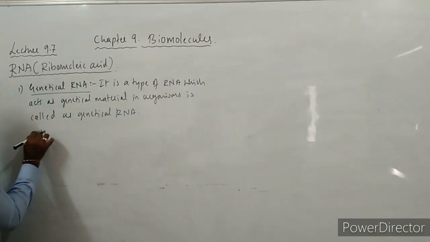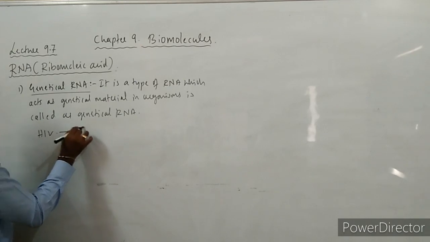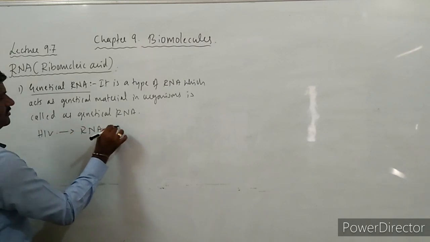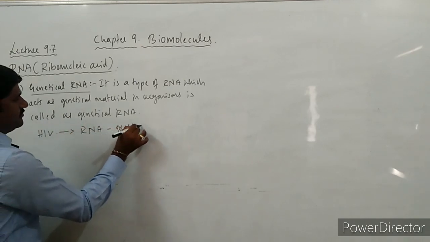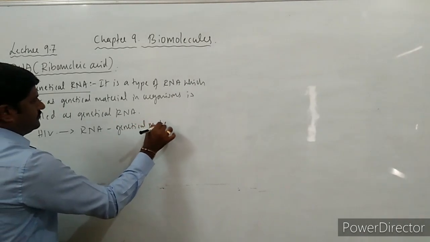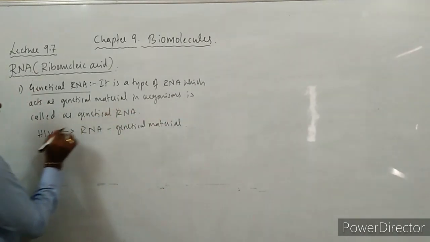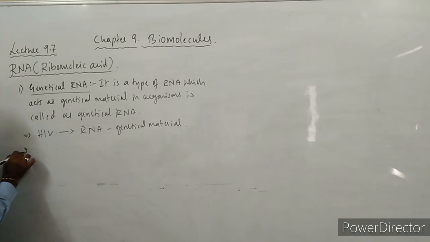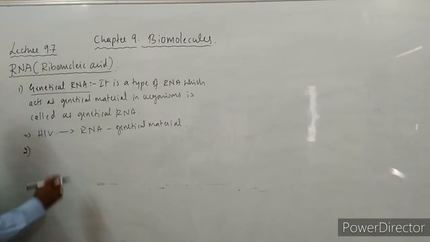Say for example, in HIV, RNA itself is the genetical material. The best example for this one is HIV, human immunodeficiency virus itself.